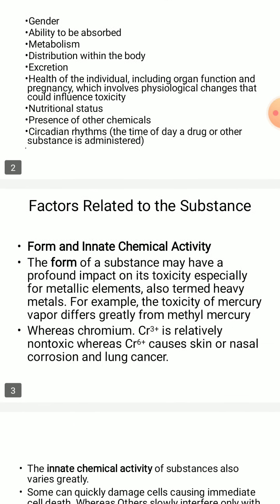So let us take these factors related to the substance. Which are those? Form and innate chemical activity. The form of a substance has a profound effect on its toxicity, as you all know, especially for the metallic elements termed heavy metals, as we have already discussed, like arsenic and cadmium. For example, the toxicity of mercury vapors differs greatly from methyl mercury, that is CH3 mercury, which is in the methylated form.